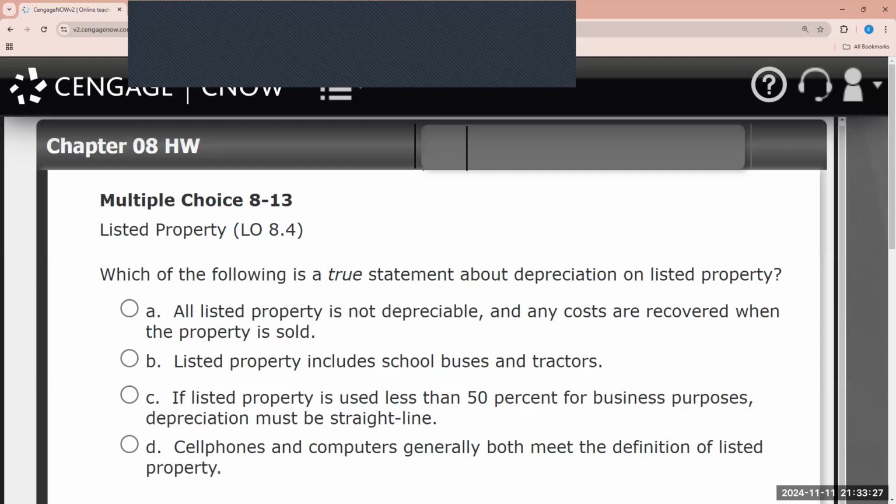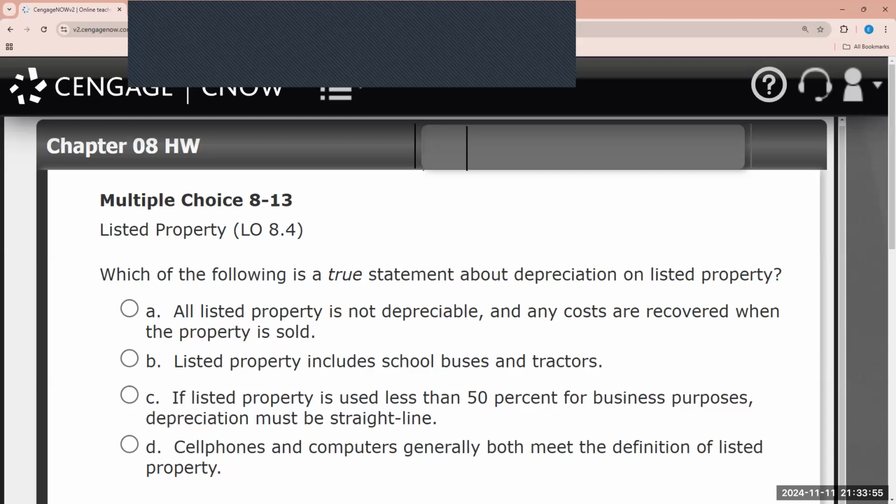So let's start at the first one. A, why is that incorrect? So all listed property is not depreciable and any costs are recovered when the property is sold. So that is not true, right? Certain listed properties are depreciable, but as we know, it depends on the business usage percentage because there might be a limitation. Here it says listed property includes school buses and tractors.